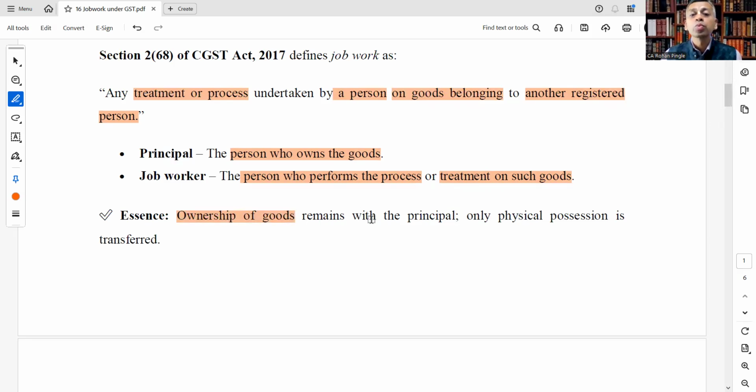Only physical possession is transferred, just to do a process or treatment on those goods. So ownership remains with the principal. That is the legal provision as per section 2 subsection 68, which defines job work.